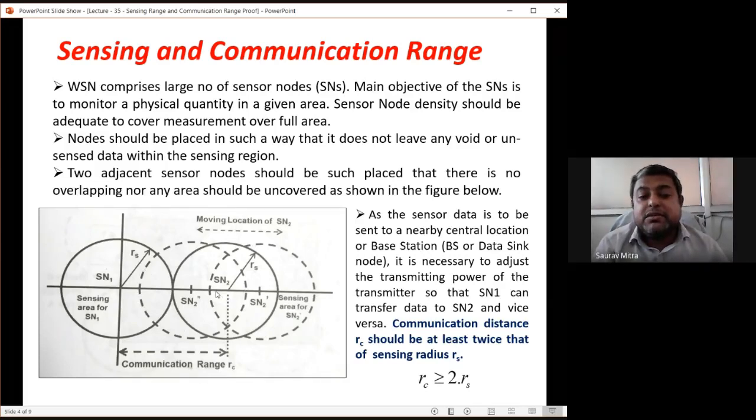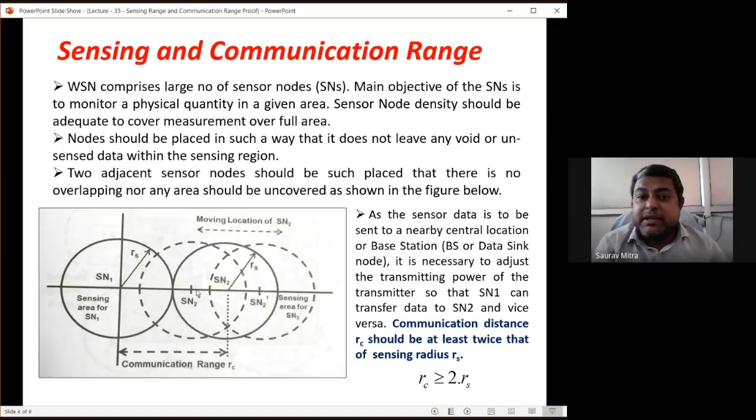What happens if SN2 is shifted rightward? That is this rightward dashed circle. In that case you will find that between this left SN1 dark circle and this rightmost dashed circle, which is the area sensed by SN2, there is a space. So this space is sensed by neither SN1 nor SN2.